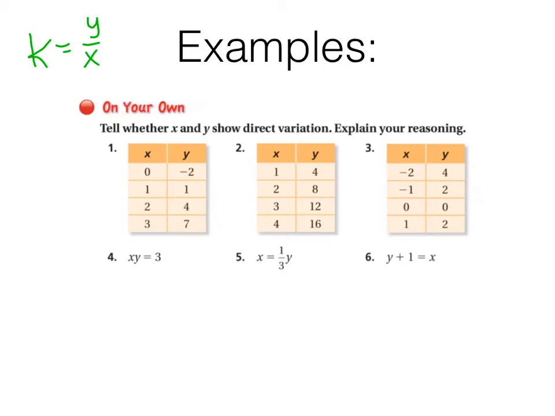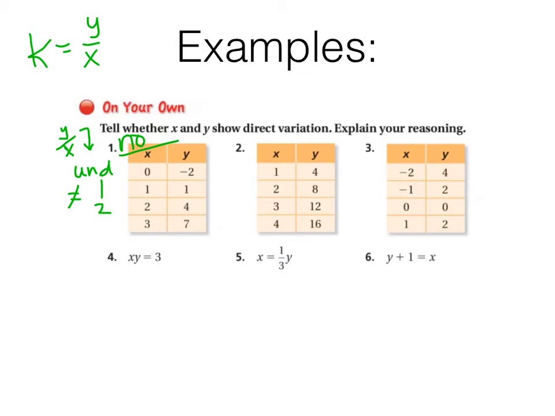Okay, so hopefully at this point you paused it. All right, -2 divided by 0 is undefined, so that's definitely not going to help me. 1 divided by 1 is 1. Okay, so this is my ratio, y divided by x here. That's what I'm finding. 4 divided by 2 is 2. These are clearly not equal. This is not a direct variation. So the answer for number 1 is no. There's a relationship there. We don't know what it is at the moment, but what it is not is a direct variation. Let's try the next one.